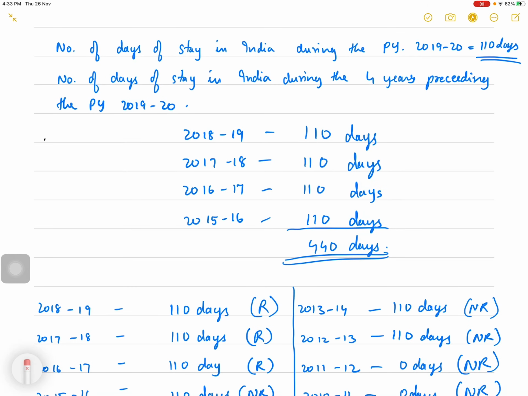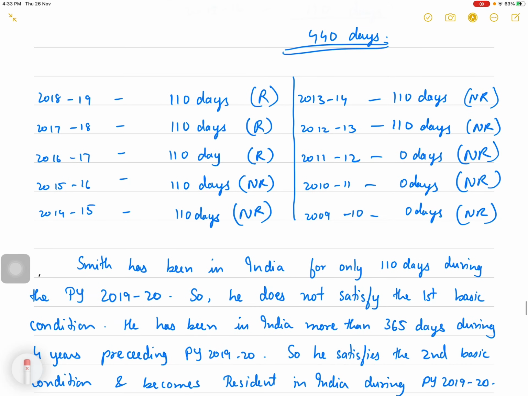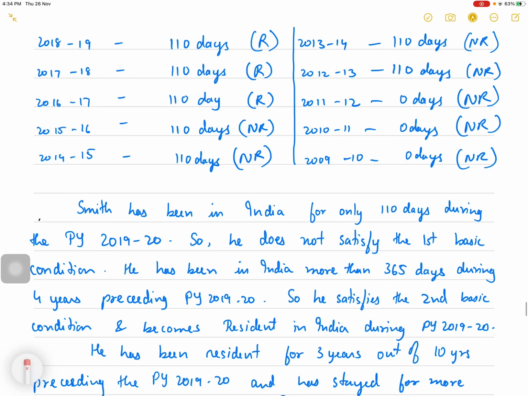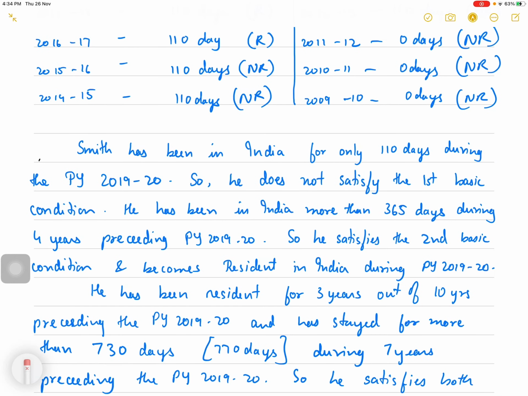Number of days of stay in India during the previous year 19-20 is 110 days. Number of days of stay in India during the 4 years preceding the previous year 19-20 is 440 days. So Smith has been in India for only 110 days during the previous year 19-20. So he does not satisfy the first basic condition. He has been in India for more than 365 days during the 4 years preceding the previous year 19-20. So he satisfies the second basic condition and becomes resident in India during the previous year 19-20.